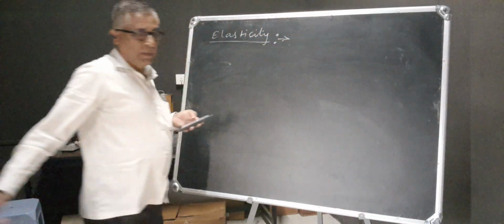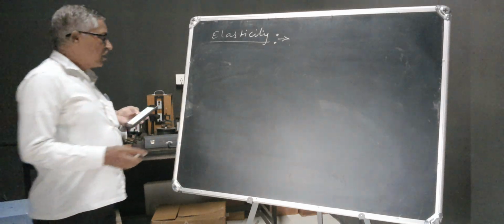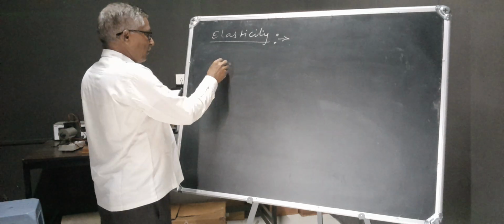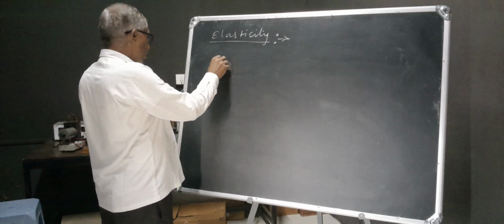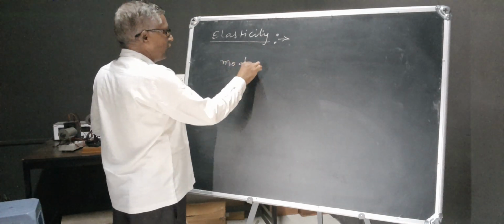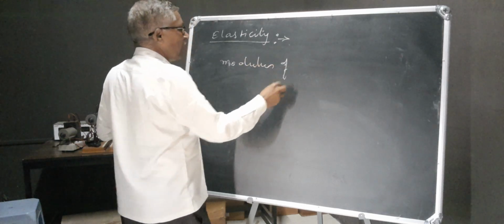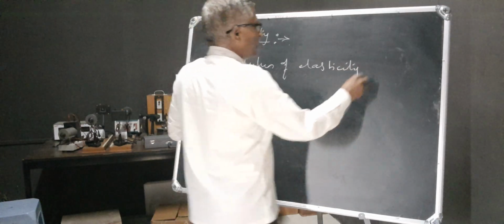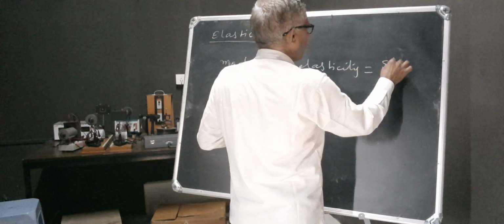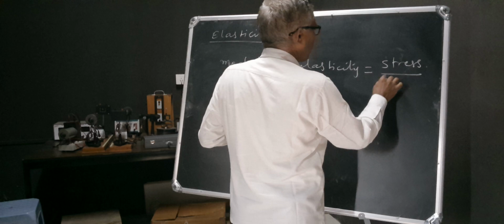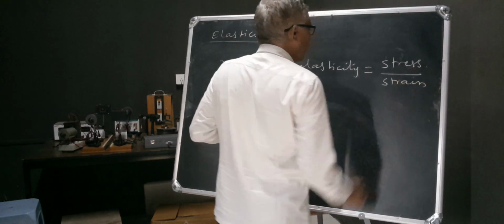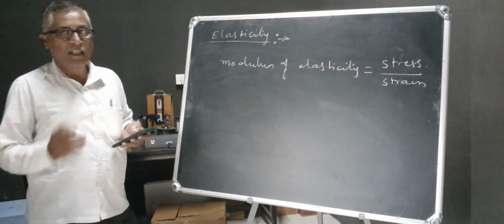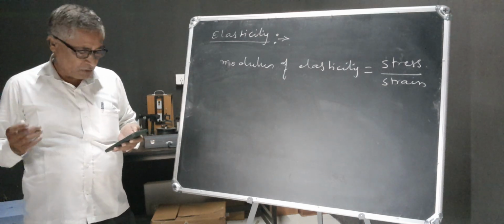According to Hooke's law, within the elastic limit, the stress is directly proportional to the strain. That constant is called the modulus of elasticity. It is given by stress upon strain. This means that stress and strain are directly proportional to each other.